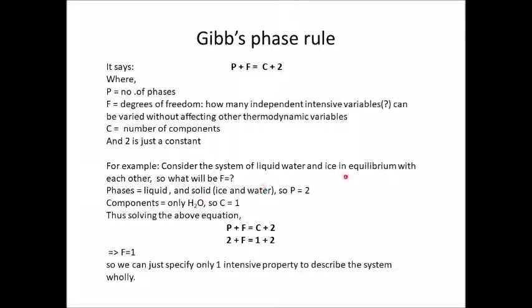P is equal to 2. Components, only one, water. Water has many phases, but we are considering only one, water. So C is 1. If you solve now, P plus F is equal to C plus 2, you get F is equal to 1. So you just have to specify only one intensive property to describe the system wholly. And that's all for Gibbs phase rule now. We'll discuss it later again.